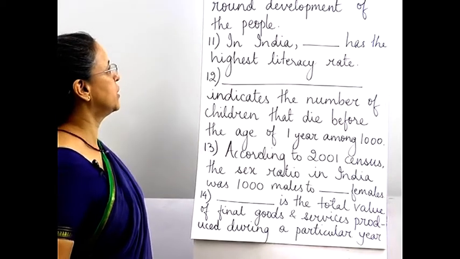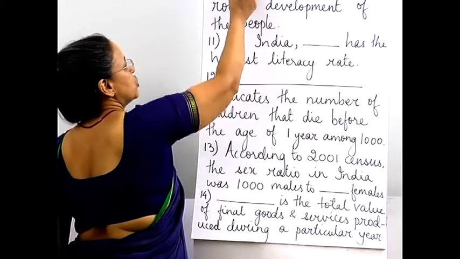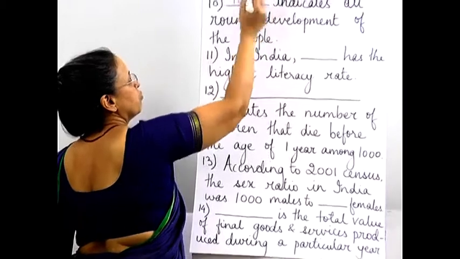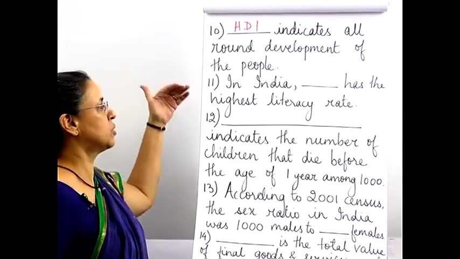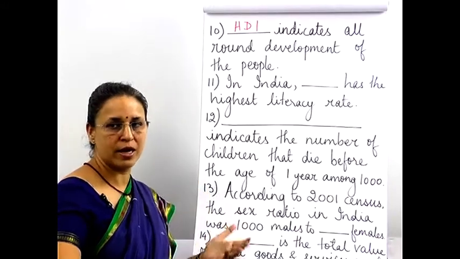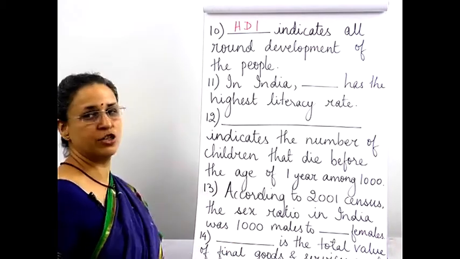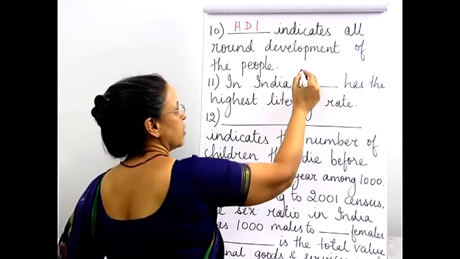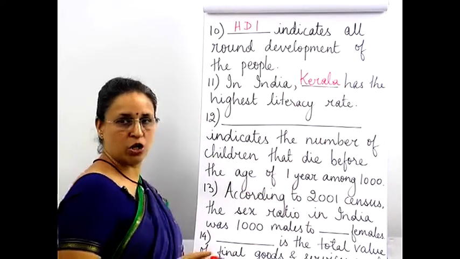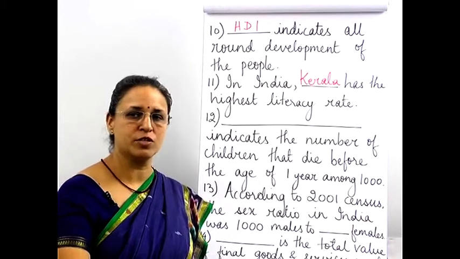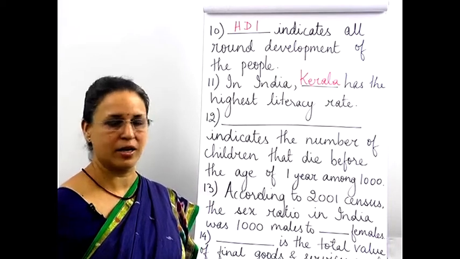Next, dash indicates all-round development of the people. So just now what we were talking about, HDI, of course that is the full form is Human Development Index. So that will tell you how much the people are developed all round, that means health, income and education. In India, dash has the highest literacy rate, and that is again Kerala. And because they are literate and because they have good facilities, we also saw that the infant mortality rate is very low, while the literacy rate is high.